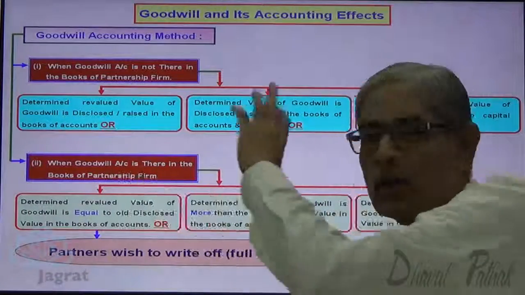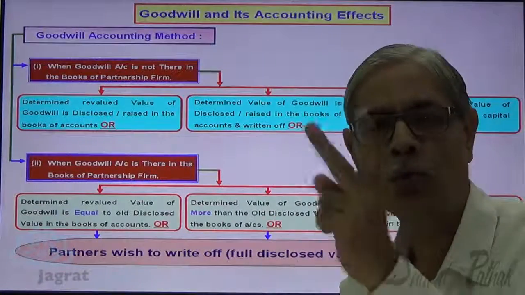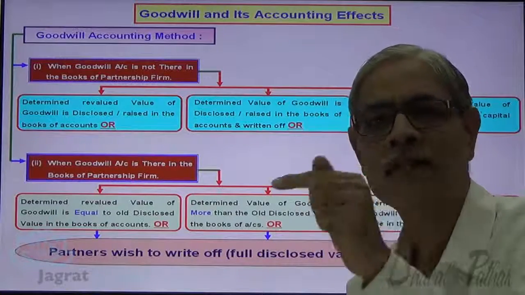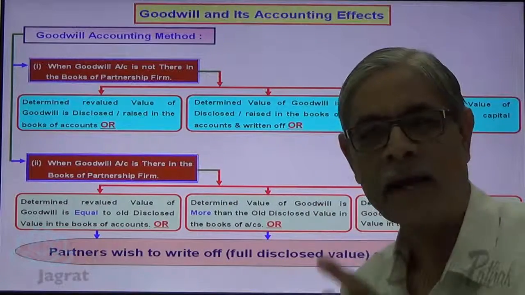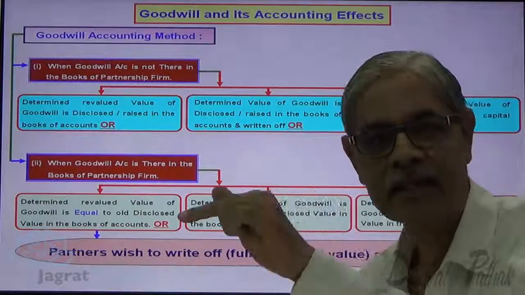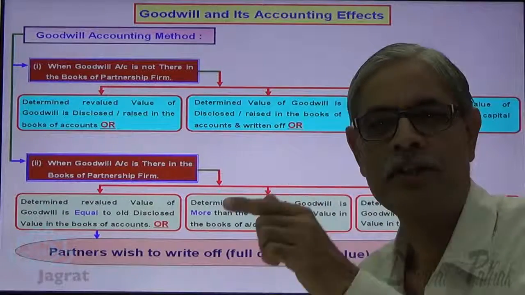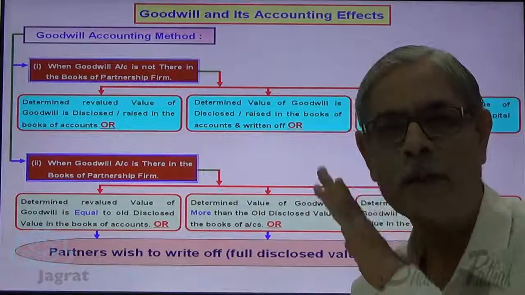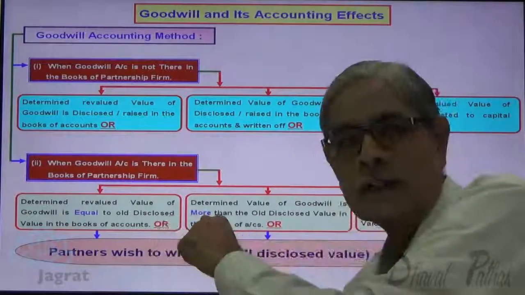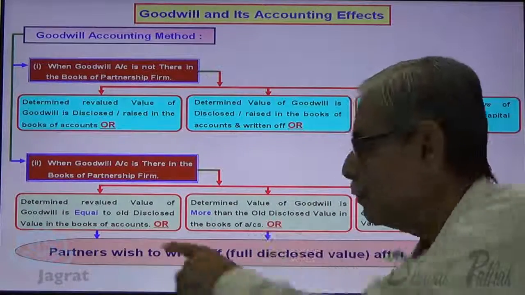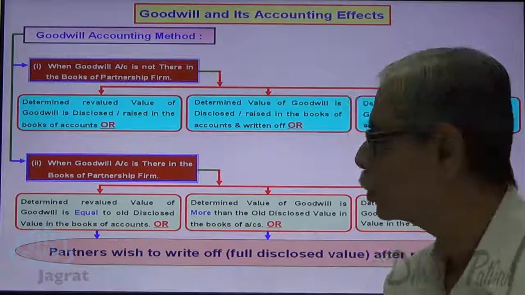When goodwill account is there in the books of the partnership firm and the revaluation is made. See, goodwill is there in the books of the firm. Two things have occurred today. There is a reconstruction of a partnership firm, that is, let us presume that there is a change in the profit sharing ratio and the valuation of goodwill is made. So one thing is existing goodwill in the books, and the new information is a change in the profit sharing ratio and the goodwill is being revalued. Now when the revalued value and the book value are equal, how to account for it? And after that, if partners decide to write off the total value of goodwill, how should the entries get recorded? That is what I want to consider.